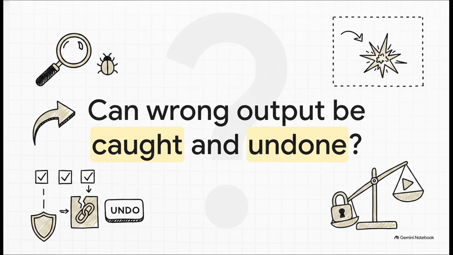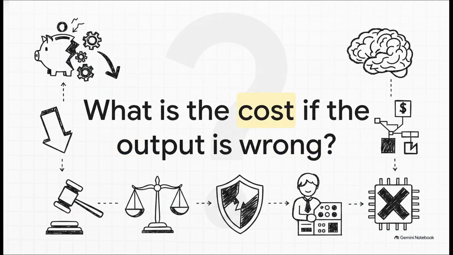The first one, reversibility. You really have to ask yourself, can a wrong output be caught and undone before it actually causes harm? If the answer is no, those irreversible consequences sharply raise the bar. I mean, imagine an AI accidentally sending a massively incorrect pricing contract directly to a key client. Once it hits their inbox, you can't just hit undo. The risk skyrockets immediately.